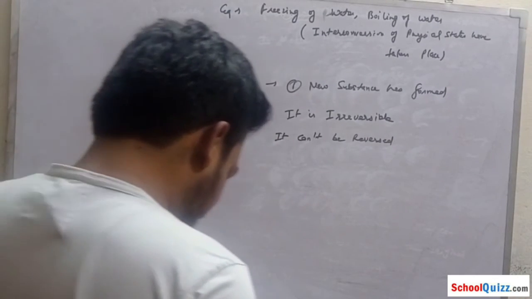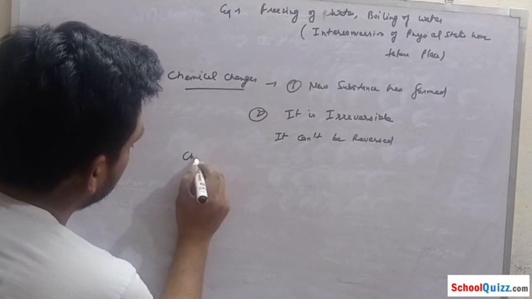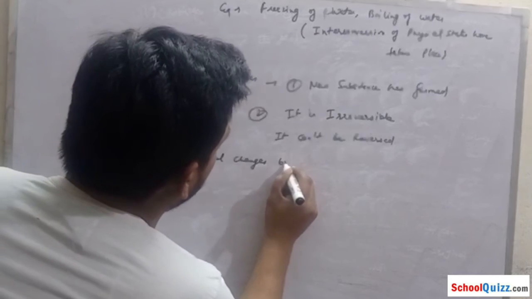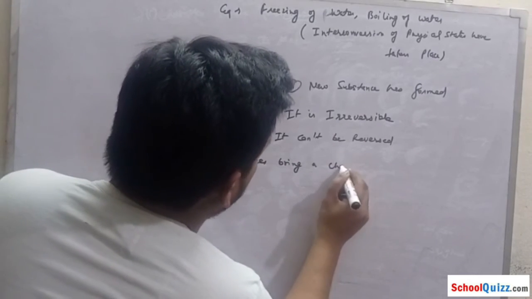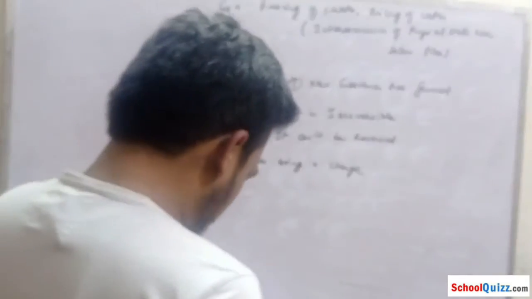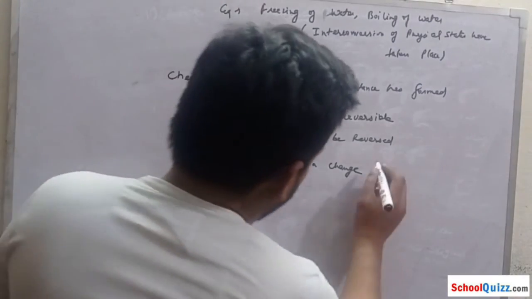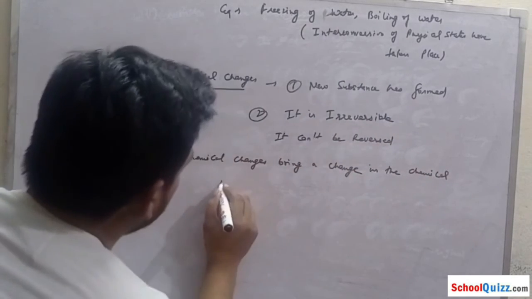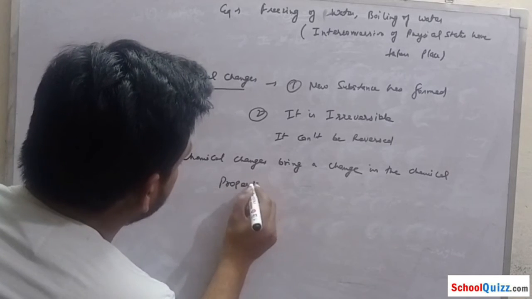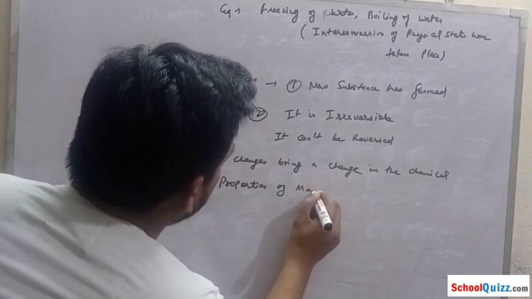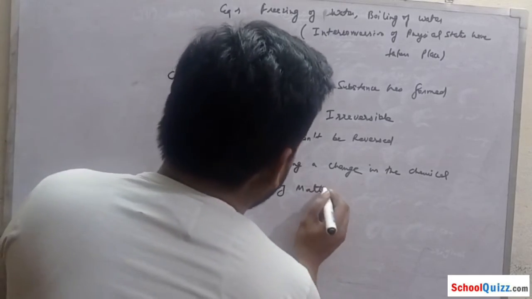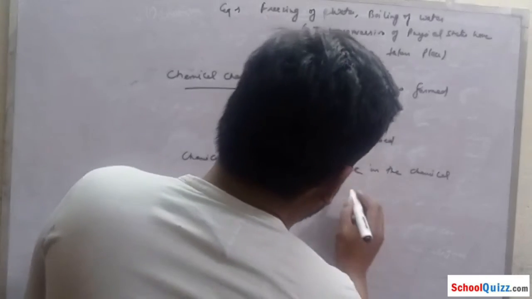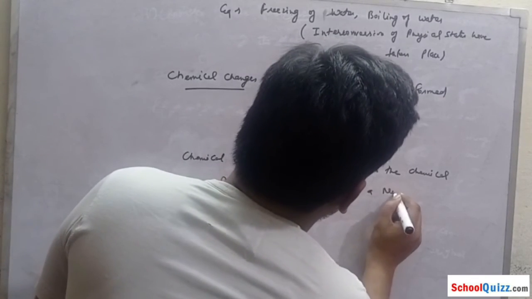Chemical changes bring a change in the chemical properties of matter, and a new substance is obtained.